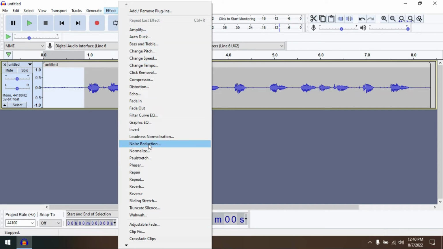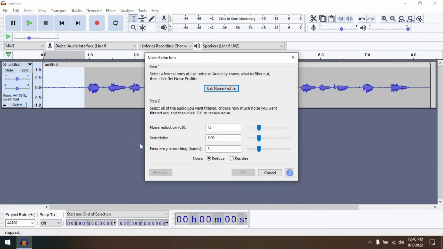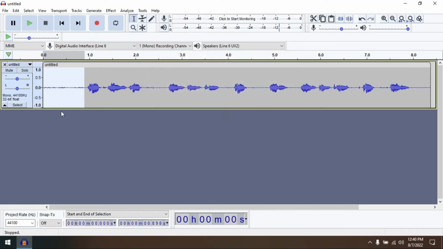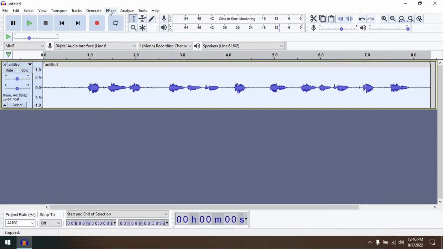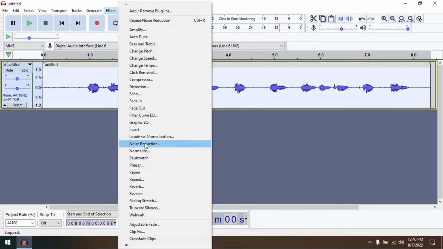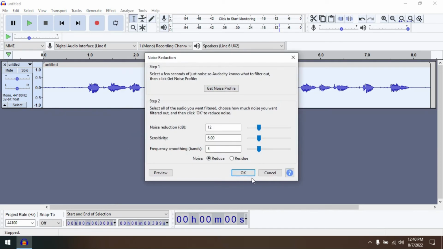Then click Effect, then select Noise Reduction. Get Noise Profile. Click in this section. Then select Effect. Click OK and done.